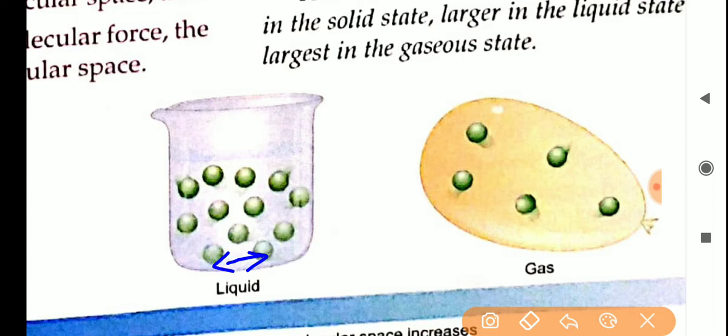Then the third state of matter is the gaseous state. What is happening in the gaseous state? The particles are very loosely packed, so their attraction will be very less, and the molecules are very free to move from one place to another. They can move anywhere inside the balloon, right? We cannot see molecules with our eyes, they are invisible, but we assume that molecules are there and can move from one place to another.